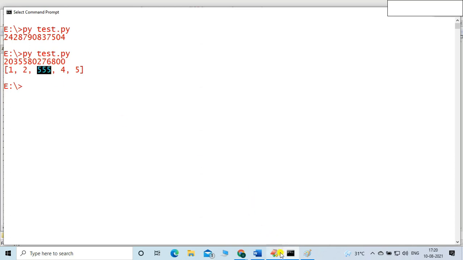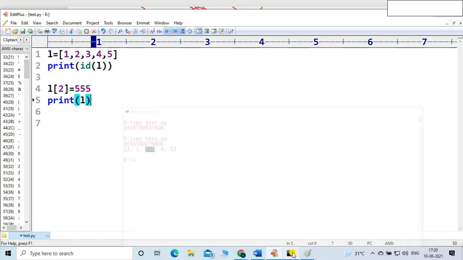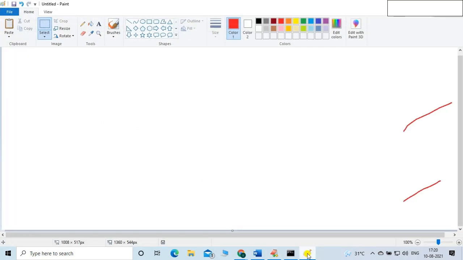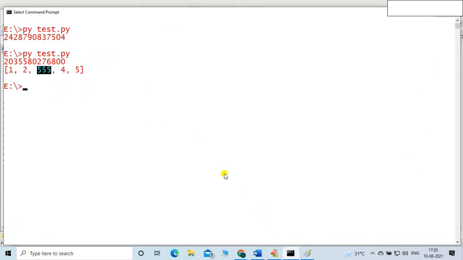Okay. So you can see, friend, you can very clearly see, right? This 3 is replaced by 555. Correct? Now let me check whether the memory location is changed or not. Let me take L. L is our list. Let me check.